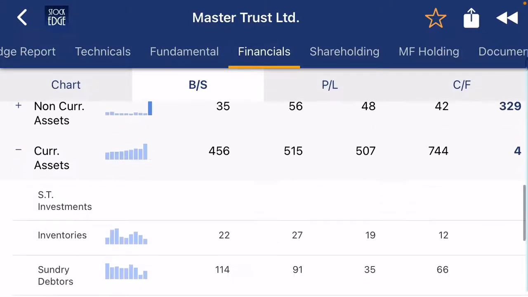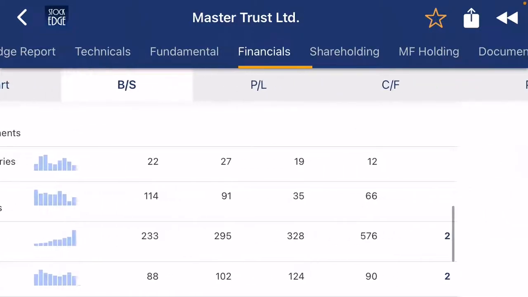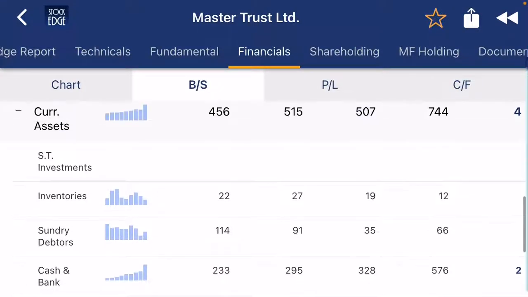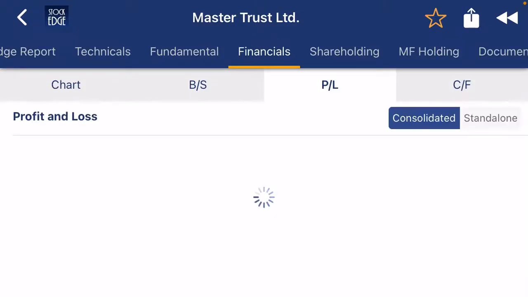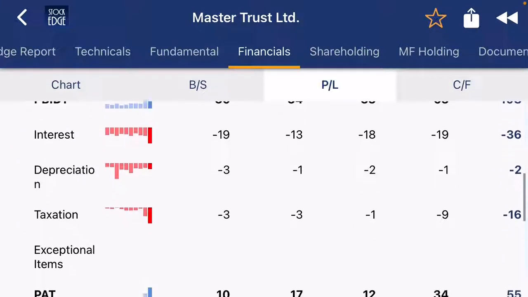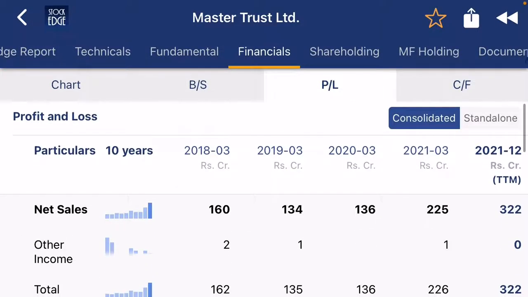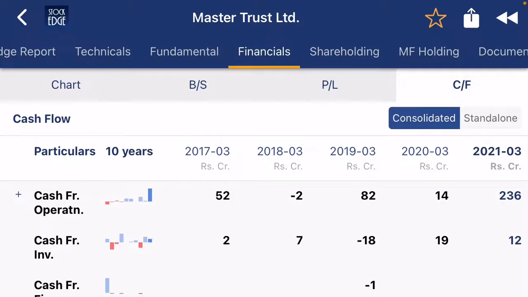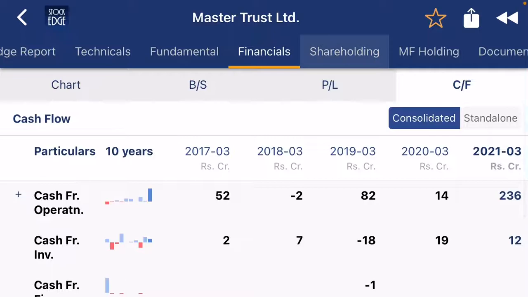If you see the current asset, the company has very good cash. This is the latest update with the company. Now check the profit and loss statement. The company is creating good profit, around 55 crore a year, and also maintaining good cash flow. If you check the cash flow, the company is generating very good cash, a very cash rich company.